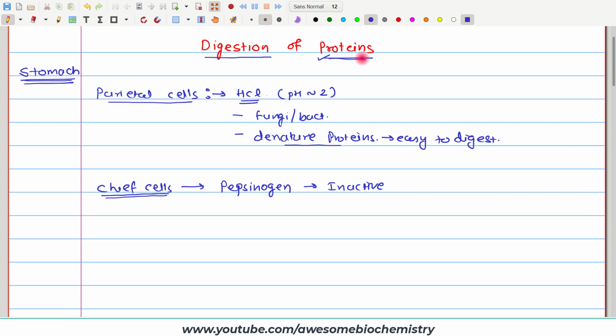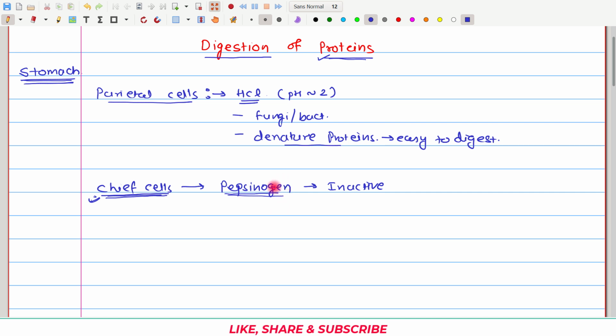And this has an advantage. What is that advantage? See, if pepsinogen is active inside this cell, what will happen? It can digest all the protein inside of this chief cell, and so ultimately this cell can be digested. So, it has the potency to digest our own tissue, right? But thank God we have an inactive form of enzyme, so our cells are undamaged.